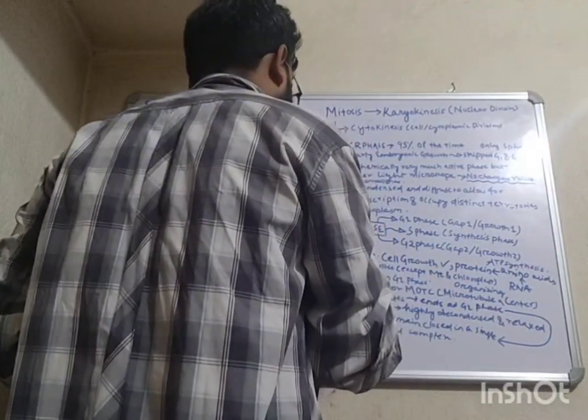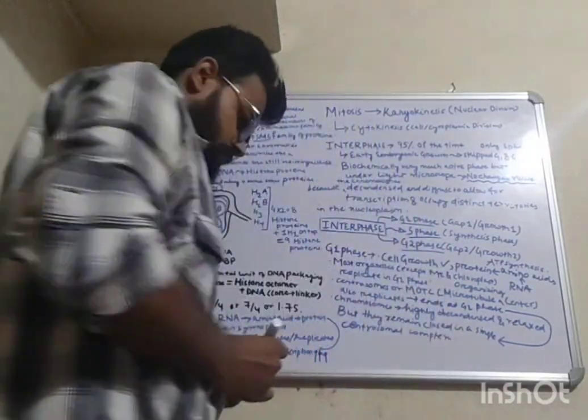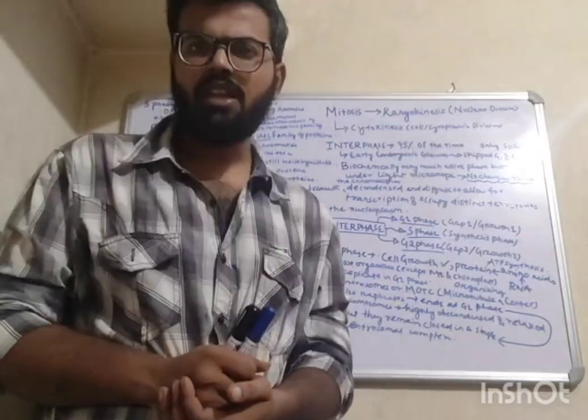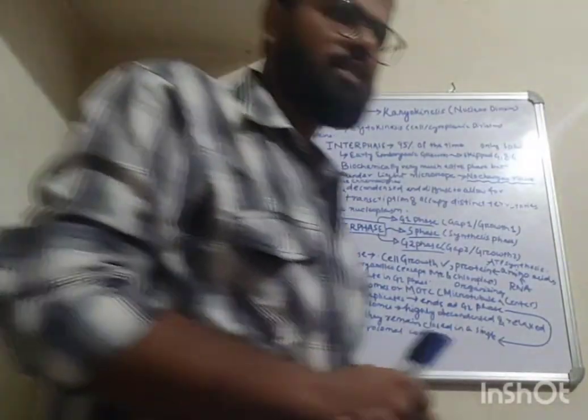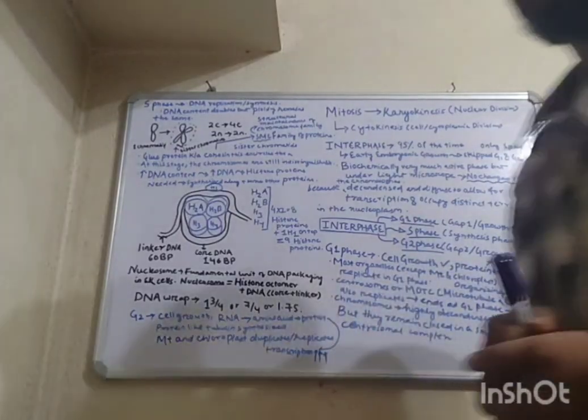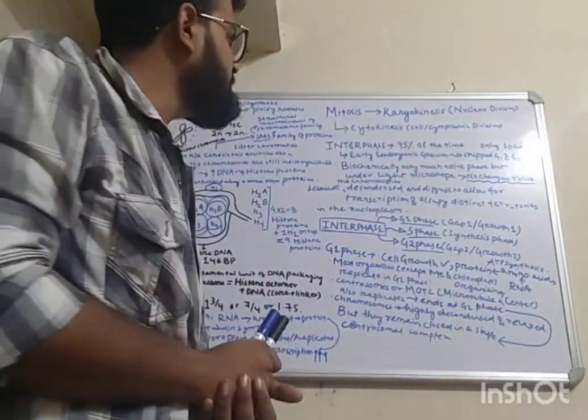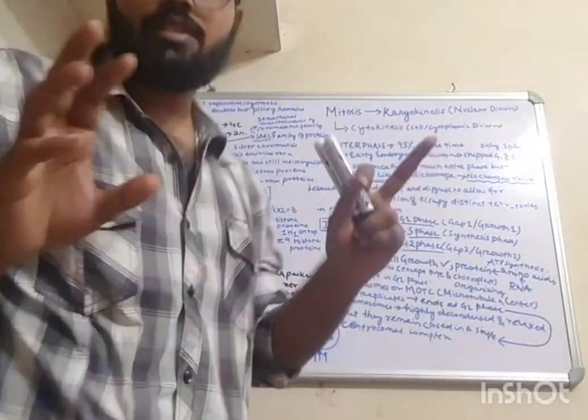The interphase is again divided into G1 phase, S phase, and G2 phase. G1 phase is also known as gap 1 phase. S phase is also known as synthetic phase or synthesis phase, and G2 is known as gap 2 phase or growth 2 phase. Now, 95% of the time is consumed in the interphase. And this is important.